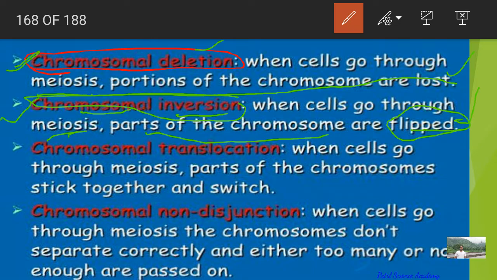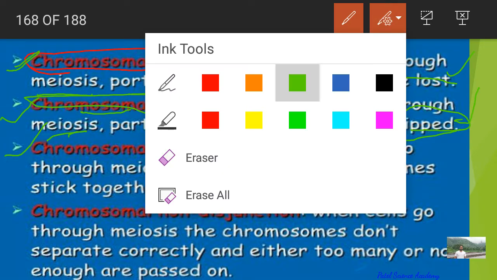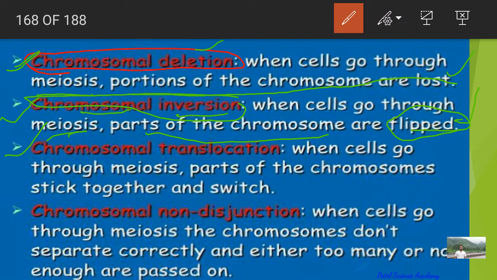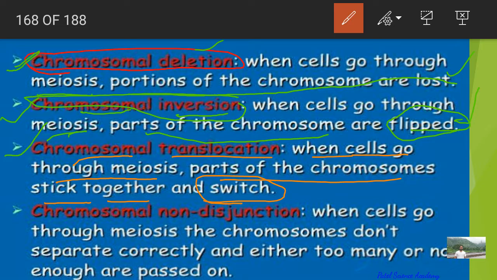Then the third one, dear students, is chromosomal translocation. As its name expresses, when a cell goes through meiosis, parts of chromosomes stick together and switch. This condition is called chromosomal translocation.